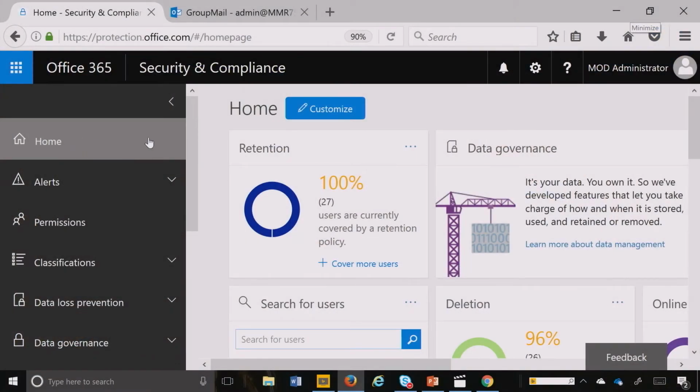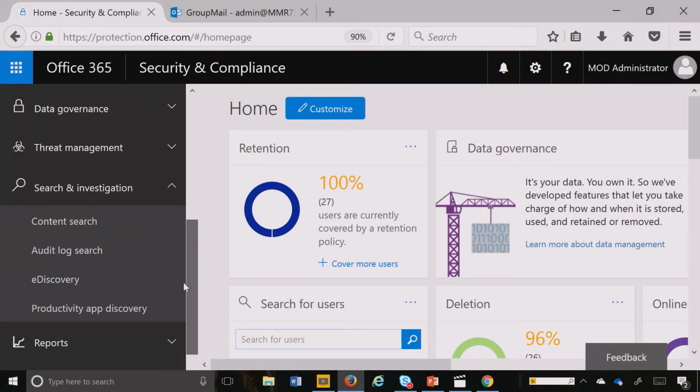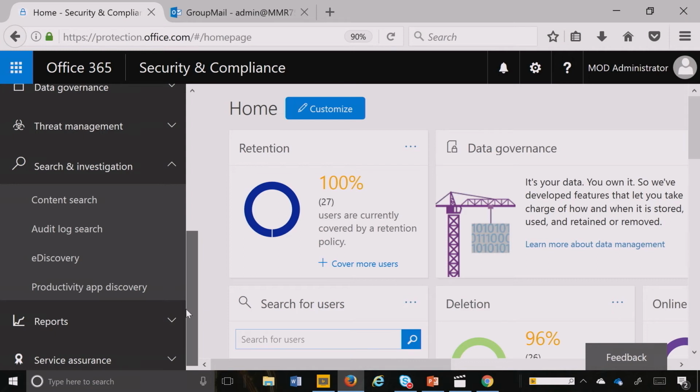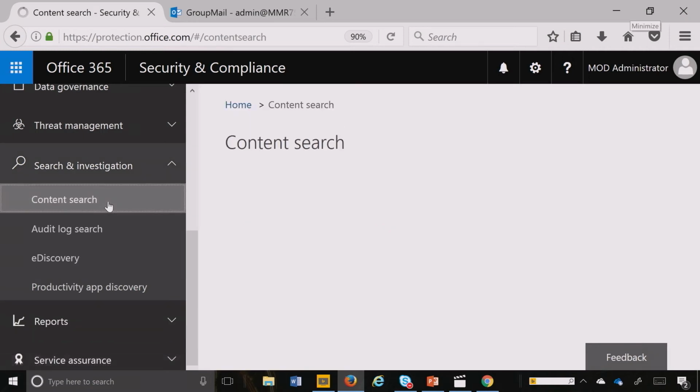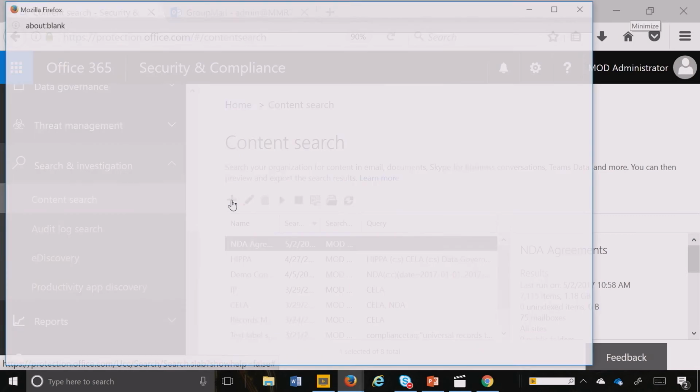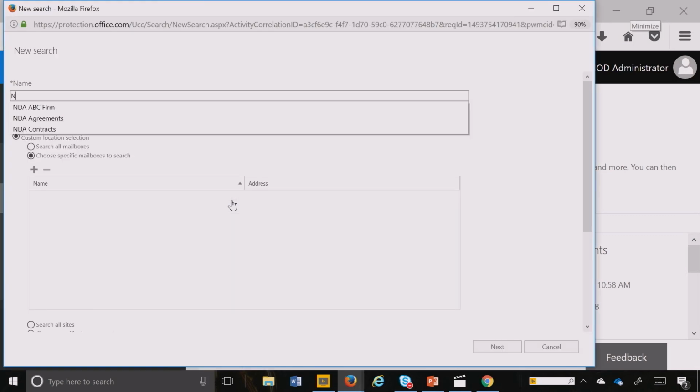What I want to show you is how I run a retention policy on all the NDA contracts that are in either a SharePoint site or inside OneDrive or maybe across the entire Office 365 service. So let's get started. First, I'm going to go ahead to the Security and Compliance Center and go to Content Search, and I'm going to create a query. And let's call the query NDA for XYZ firm.